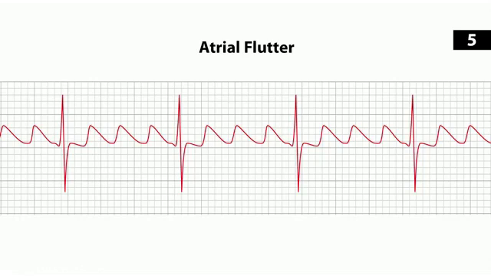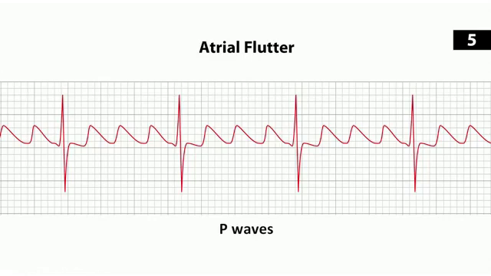Now let's move on to atrial flutter. So atrial flutter is very easy to identify on the ECG because it has the classic sawtooth pattern. So if you see an ECG with a sawtooth pattern on there, that is going to be atrial flutter. So you actually do have distinct P waves. You just have a whole bunch of them. So AFib has no P waves and is irregularly irregular. A-flutter has those P waves, and there's a bunch of them, and it's relatively regular.